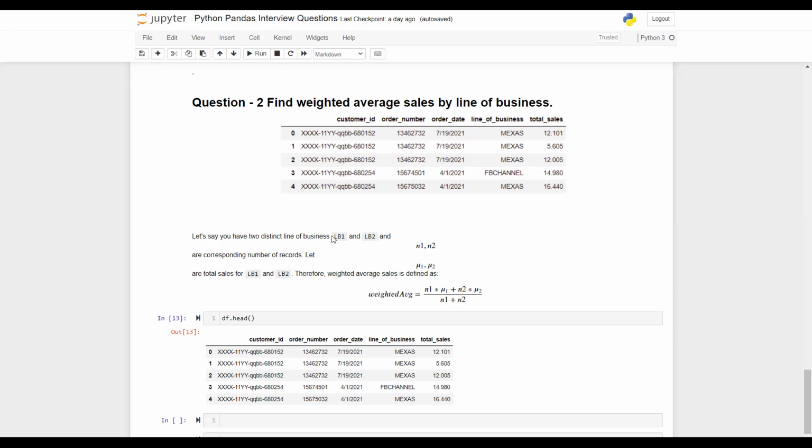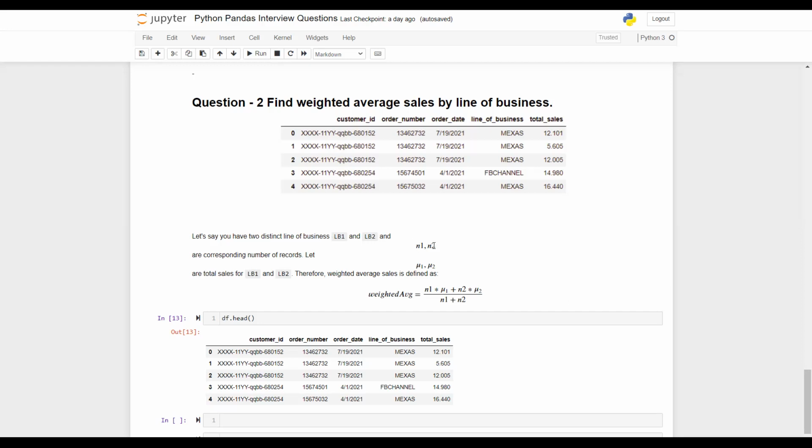Companies like to understand through which channel they are receiving the maximum orders, so that in future they can plan well to invest in that particular channel, and also eradicate or reduce the investment on channels that may be taking more maintenance expense compared to the income. So assuming we have LB1 and LB2 as lines of business and the corresponding number of records for each line of business, let's call them N1 and N2.